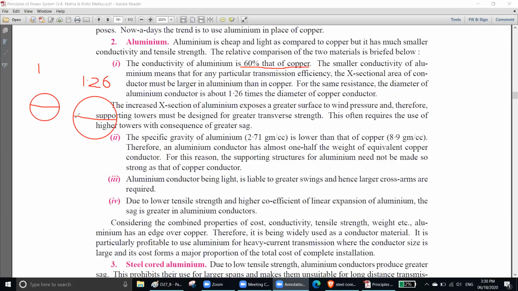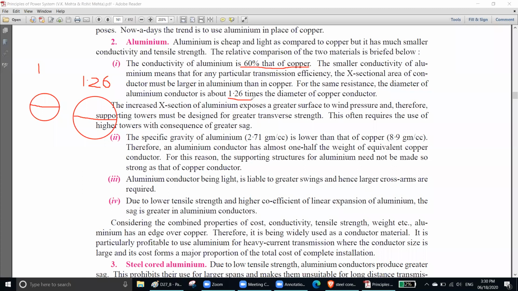Now which one will cost you more? It depends on the value of copper and the value of aluminum. But this is a disadvantage of aluminum: the conductivity is 60%, so your diameter should be 1.26 times that of the copper conductor.